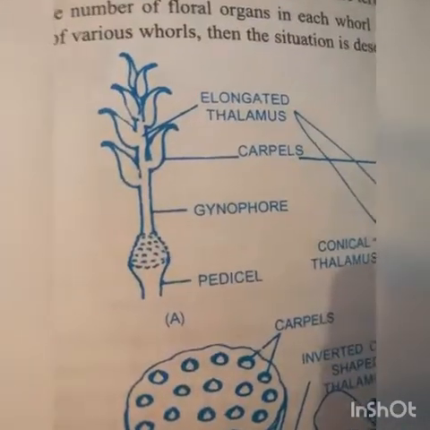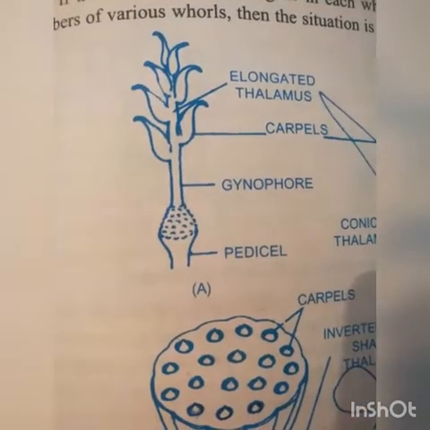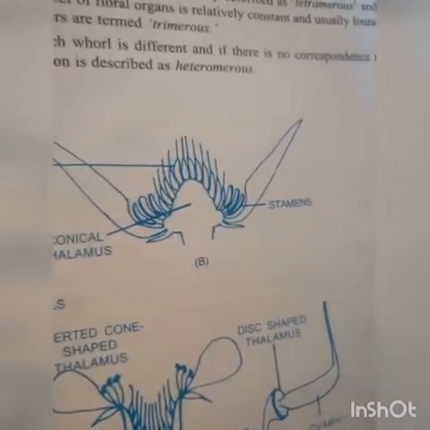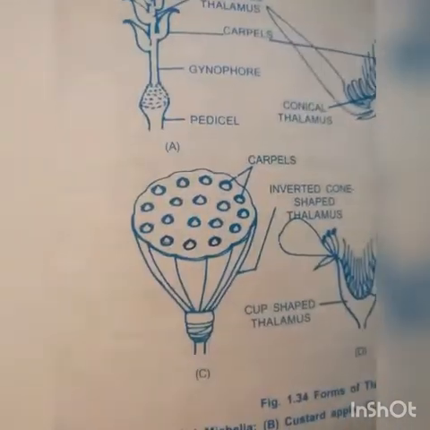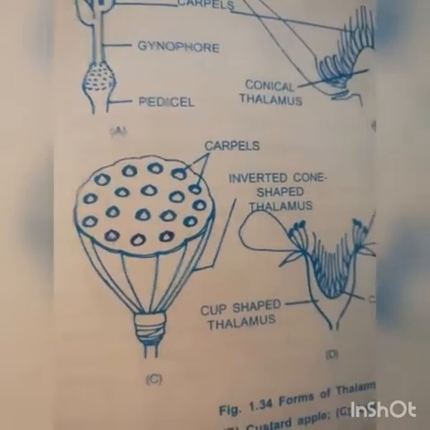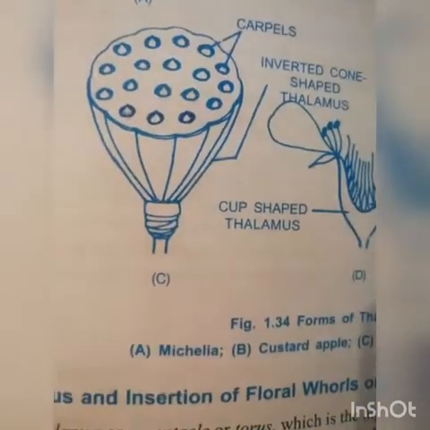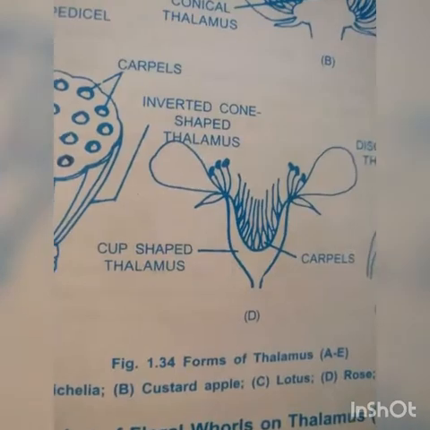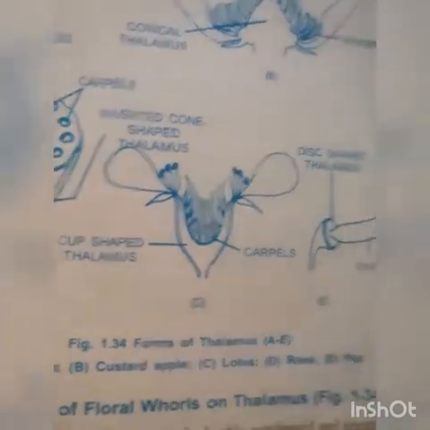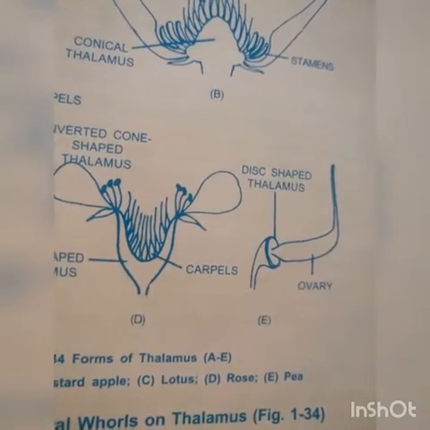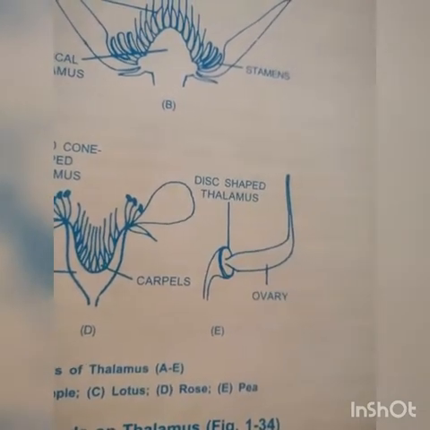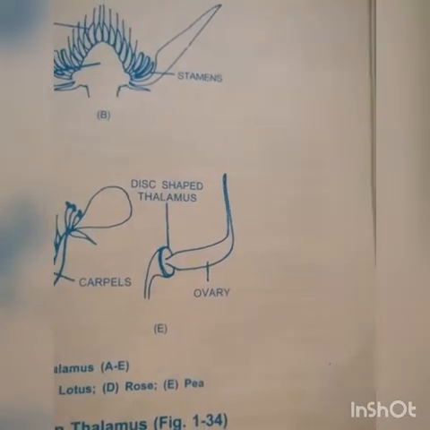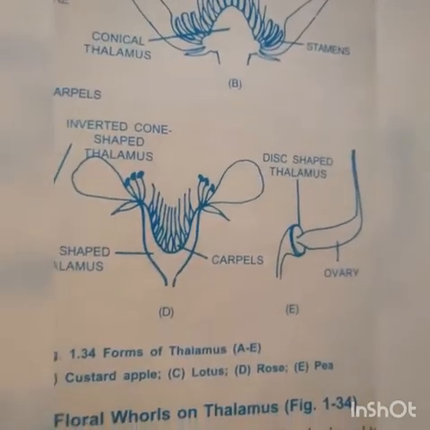Let us see the figure. Elongated thalamus, carpels, gynophore, pedicel, conical thalamus, stamens, carpels. A is Michelia champaca, means champa. B is custard apple, C is lotus, D rose and E pea. Ovary, disc shaped thalamus and carpels.